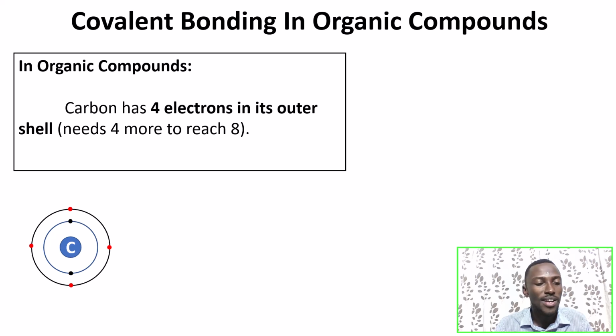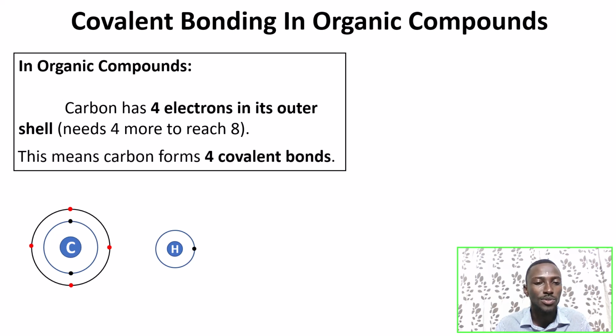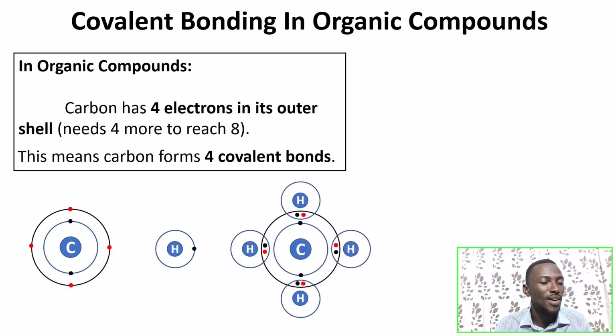And those 4 extra electrons can come from any other atom willing to share its electrons. But for purpose of explanation, we'll assume those 4 electrons will come from 4 separate hydrogens. So this carbon will need 4 separate hydrogens to form 4 covalent bonds. So this is what? Covalent bonding.